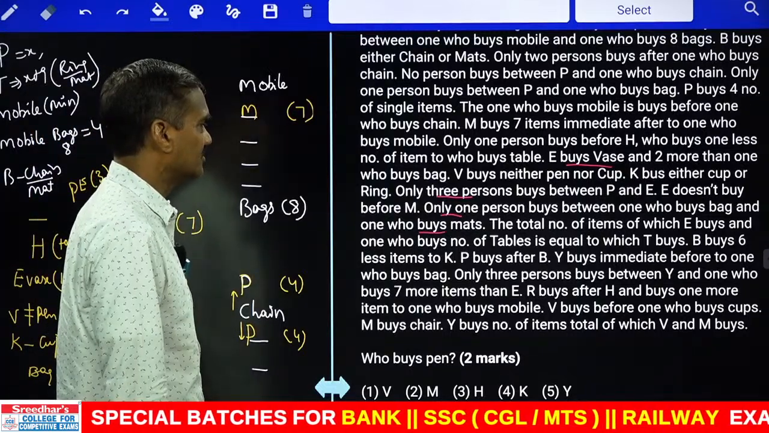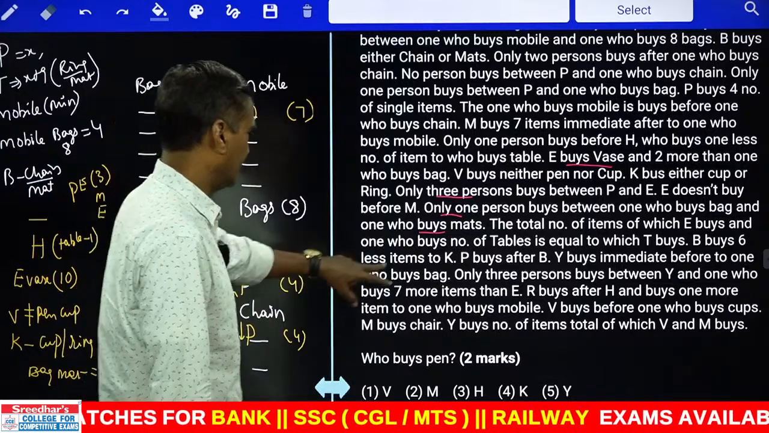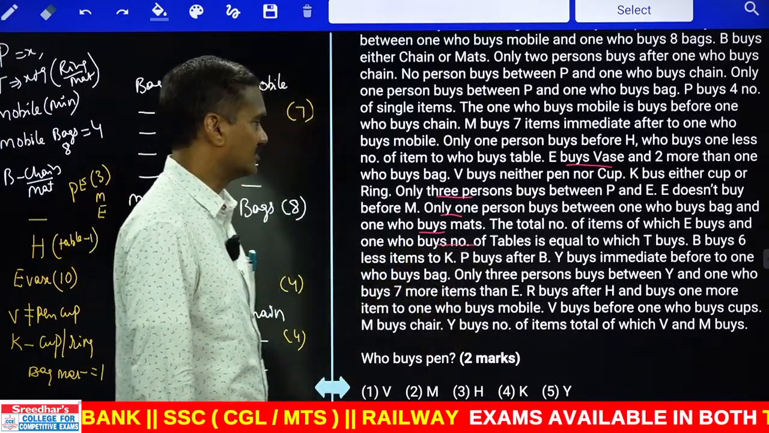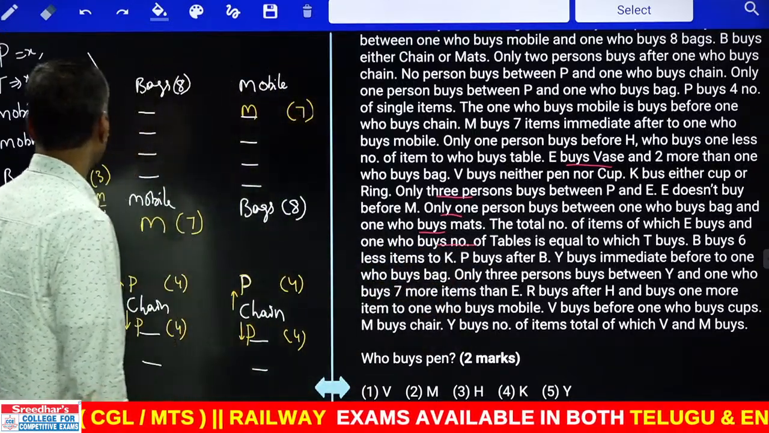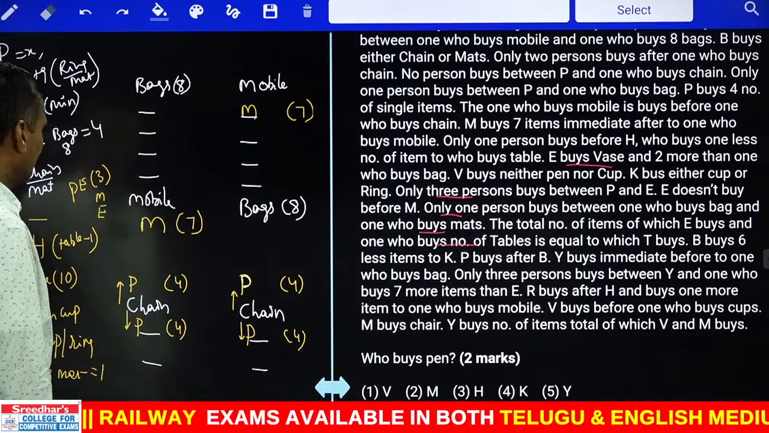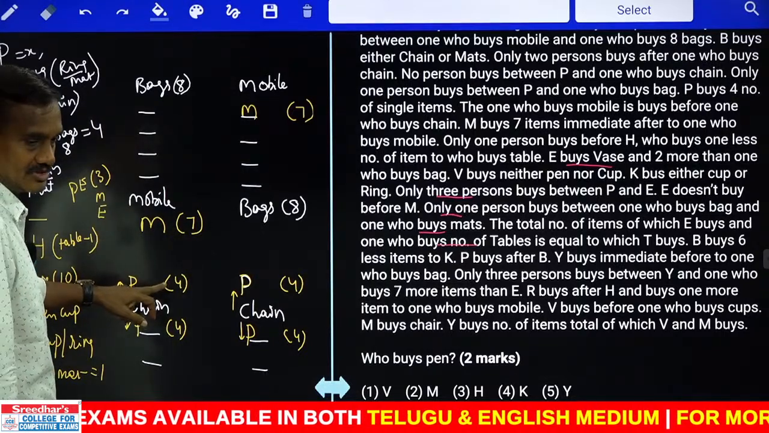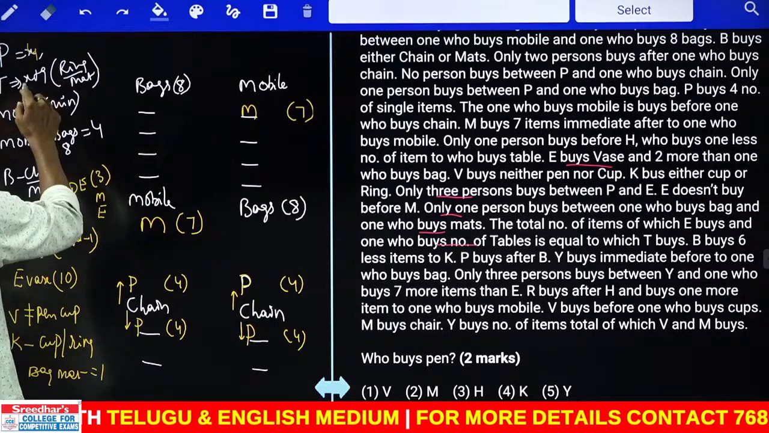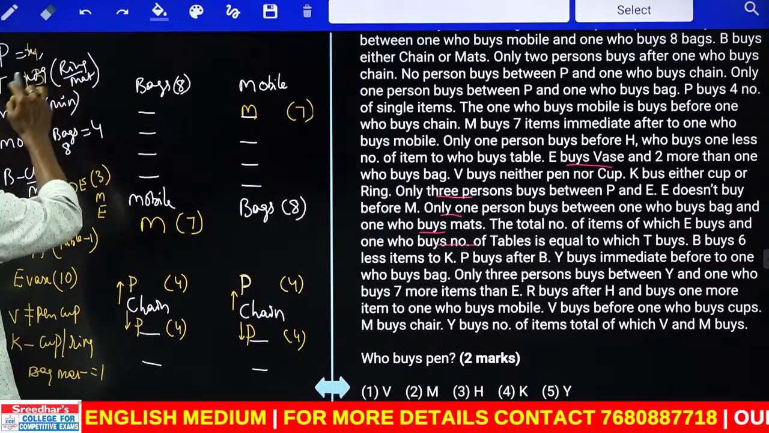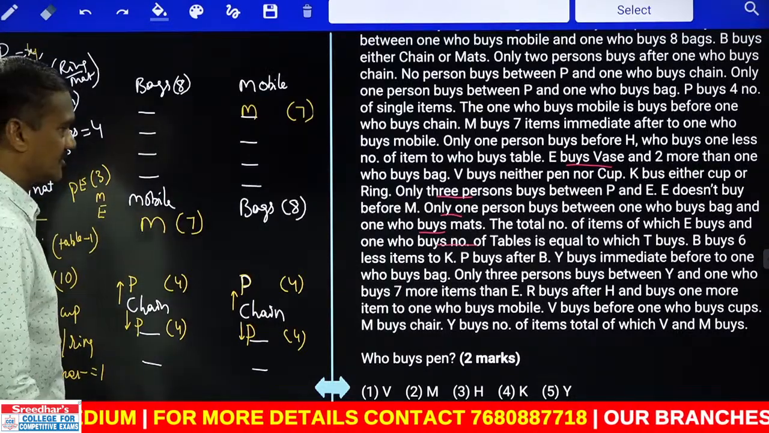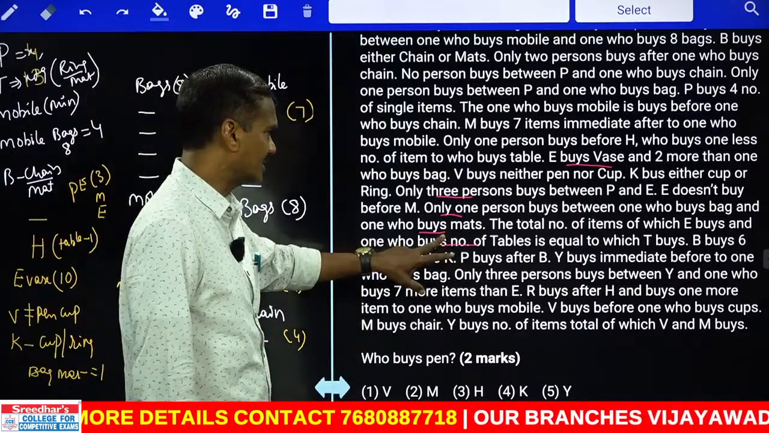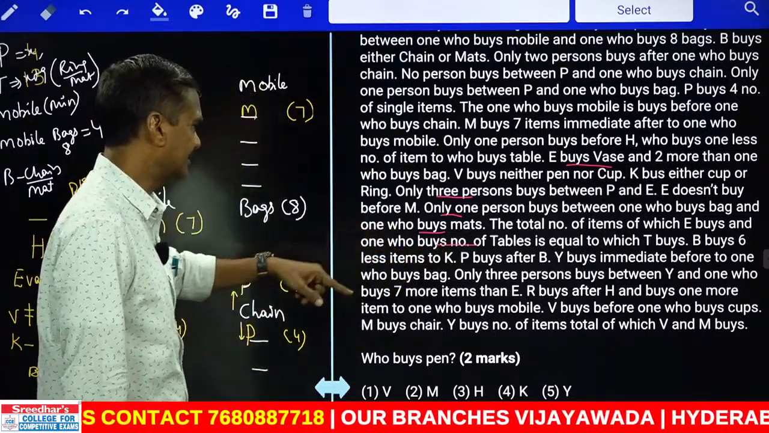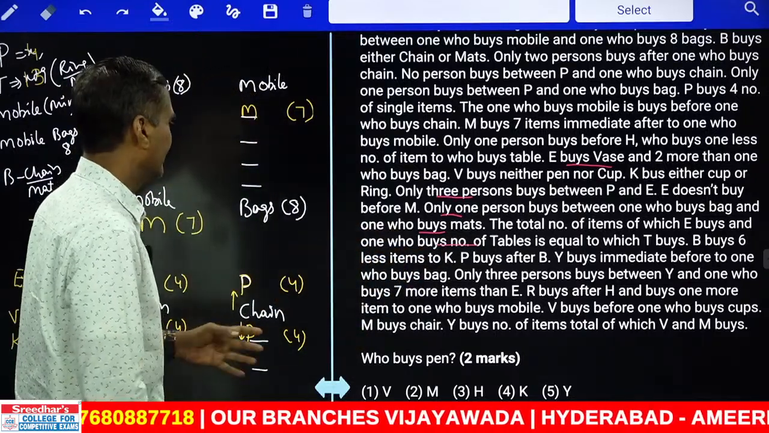Total number of items which E buys and the number of tables is equal to T buys. మా T ఎంత చెప్పండి? X plus 9. X అంటే ఎంత? P. P ఎంత చెప్పండి? 4. And P is 4, కాబట్టి T ఎంత రావాలి? 4 plus 9, 13. Now T buys 13. ఇప్పుడు చూడండి, the total number of items E buys and the one table equals to T.